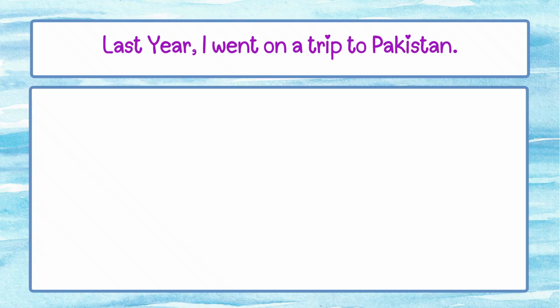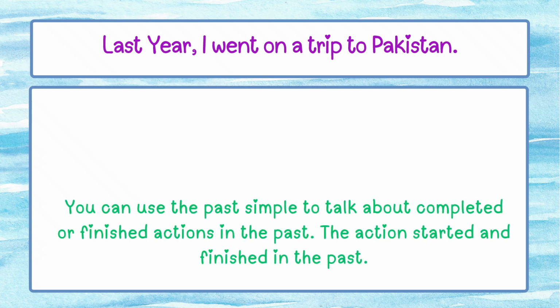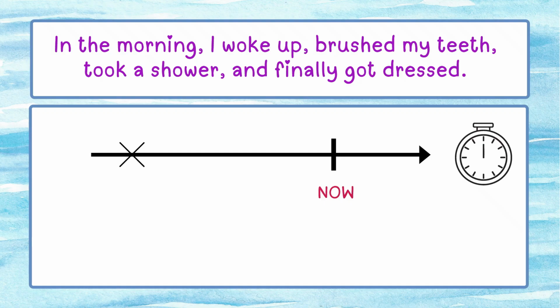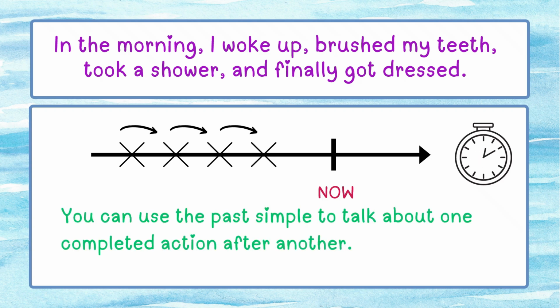Let's understand with some other examples. Last year, I went on a trip to Pakistan. Means this action has happened before now. So, you can use the past simple tense to talk about completed or finished actions in the past. The action started and finished in the past. Let's have another example of a sequence of sentences. In the morning, I woke up, brushed my teeth, took a shower, and finally got dressed. So, you can use the past simple tense to talk about one completed action after another.